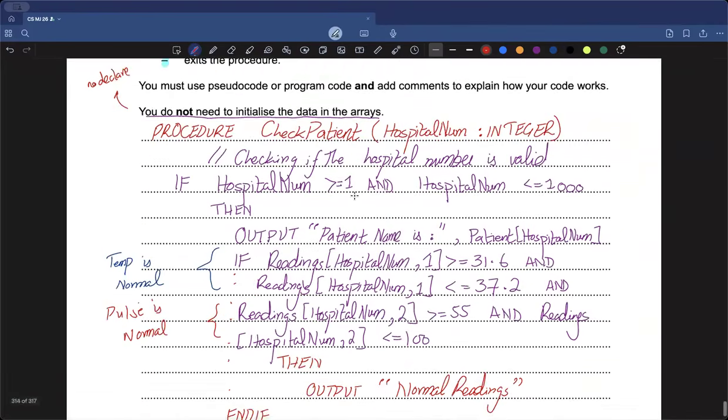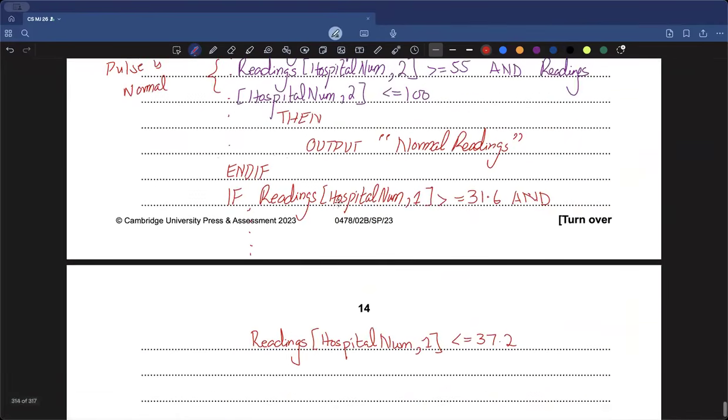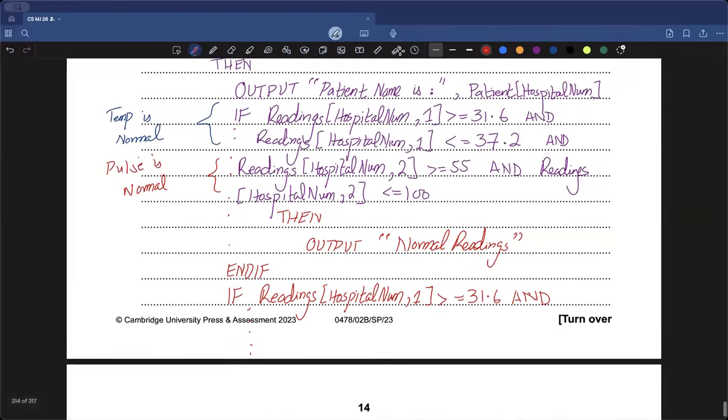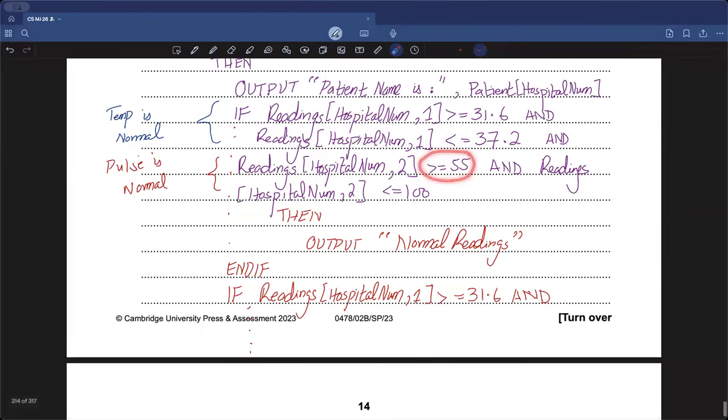So I'd be like, okay, now let's grab those pulse values. How will I do that? So if readings, hospital number, and at the same time, now because I'm trying to grab the pulse values, which are stored at column number 2, so go to column number 2, and if that value at column number 2 is less than 55, or I say rather than and, because last time we used and since the value needs to be greater than 55 and at the same time less than 100 to be perfect.